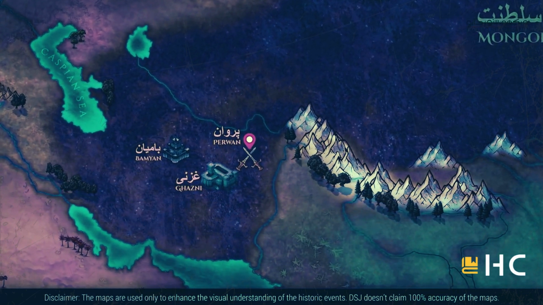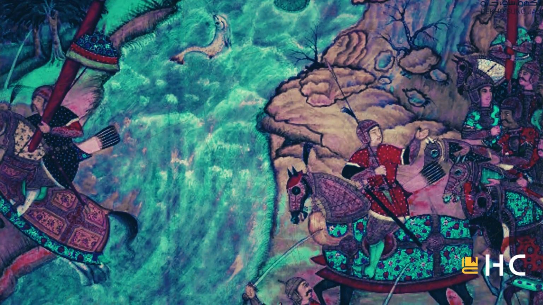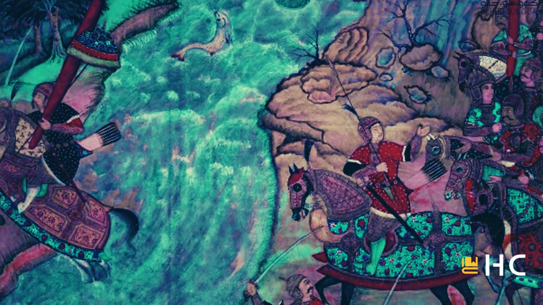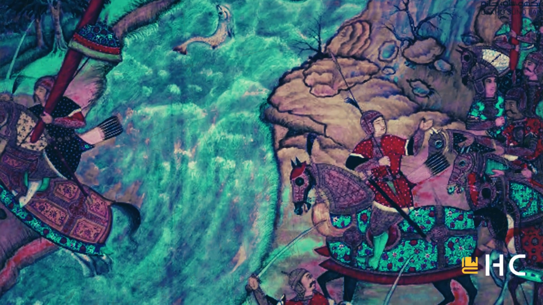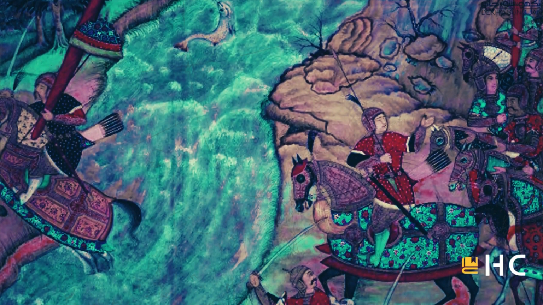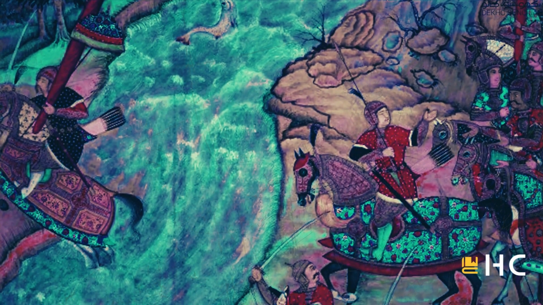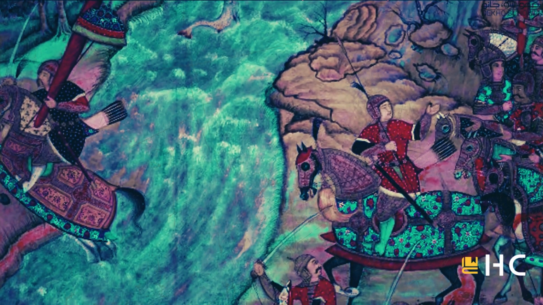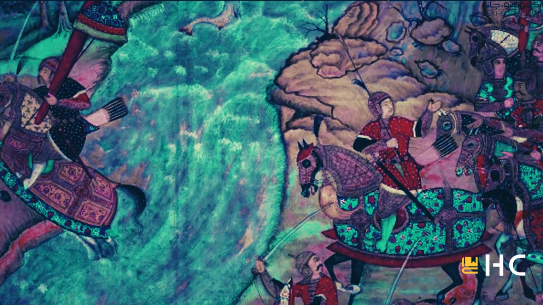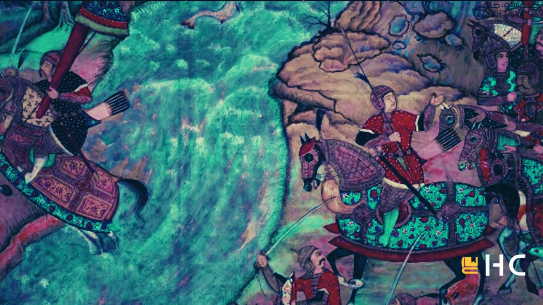So he gathered his whole army and set out in pursuit of Jalal al-Din. Under Genghis Khan's command, the Mongol army pursued Jalal al-Din to the Indus River in Punjab. Jalal al-Din could not fight the large Mongol army, but he managed to flee. He jumped into the Indus River and saved his life. Genghis Khan returned to Afghan territory with his victorious army. But even this success could not stop the consequences of the first defeat.